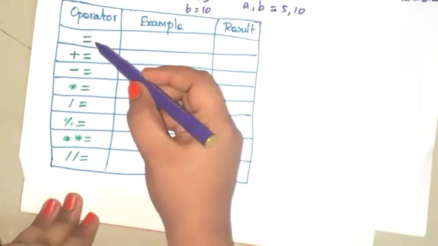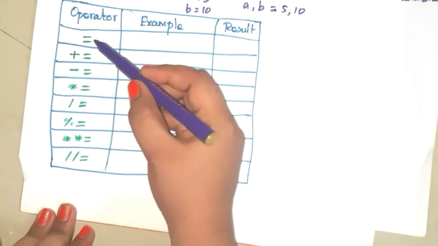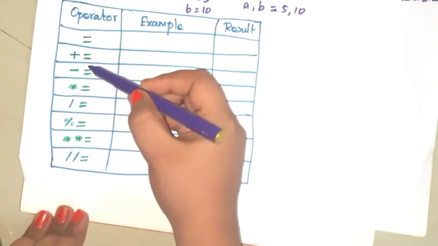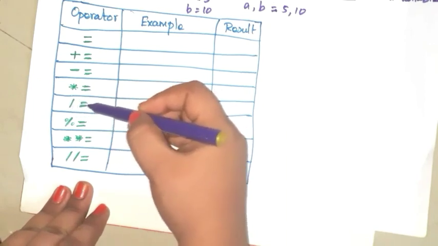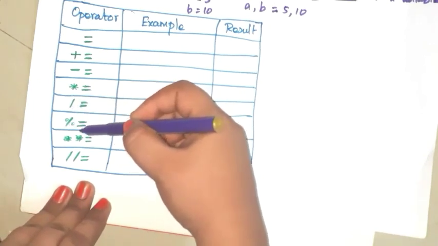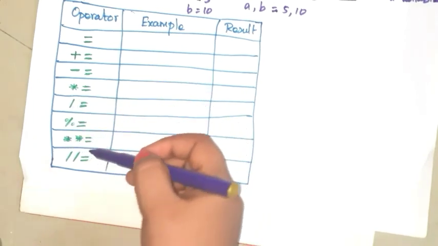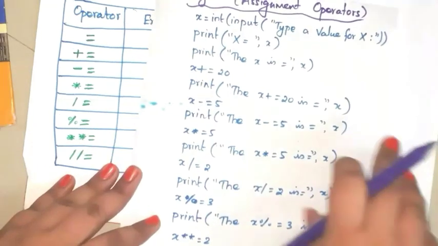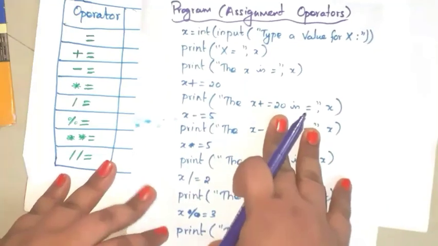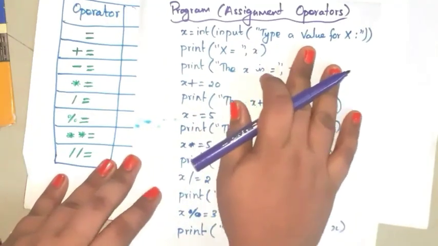Okay, see, some of the assignment operators are equal to, plus equal to, minus equal to, multiplication and equal to, division and equal to, modulus and equal to, exponent equal to, and floor division equal to. Okay, let us see a program using assignment operators. So this is the program.